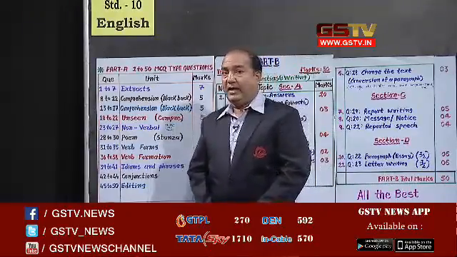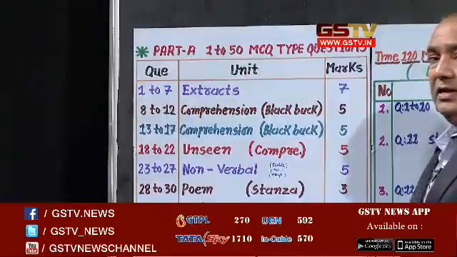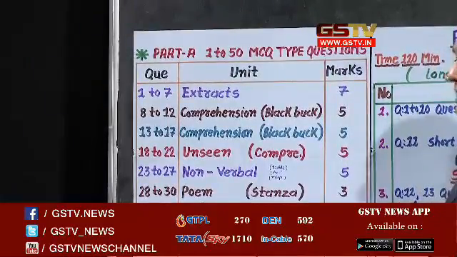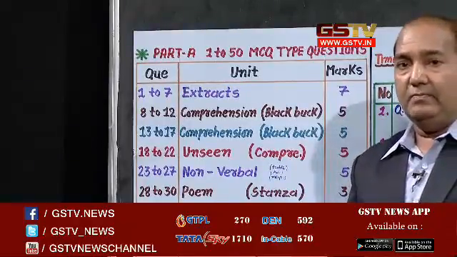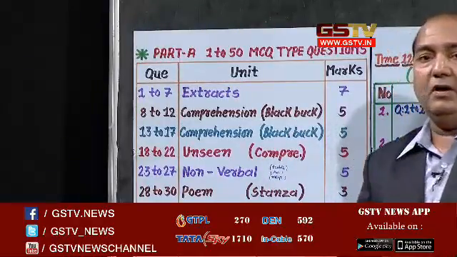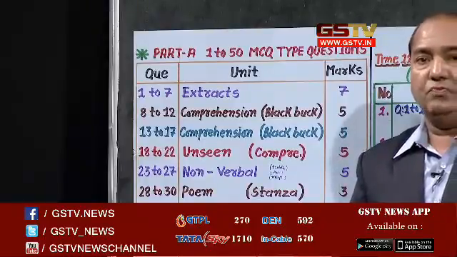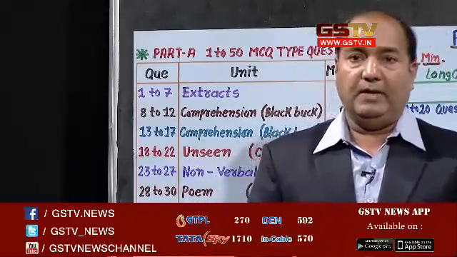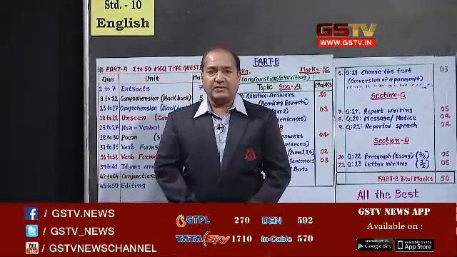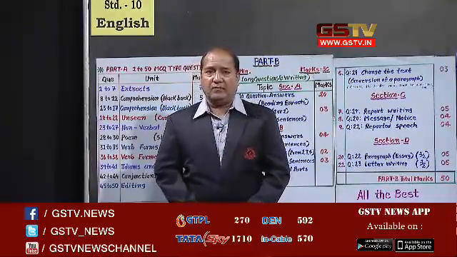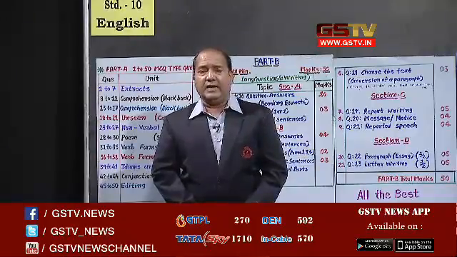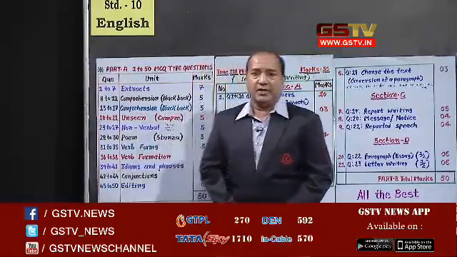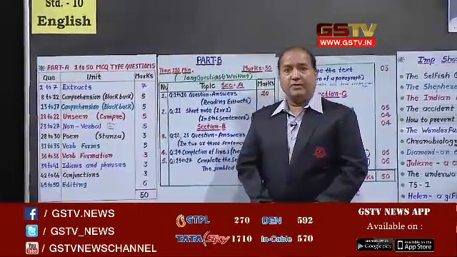Students, in part A, questions 1 to 7 will be asked as extracts, for 7 marks. This part is asked from our text, from lesson 1 to 5, and at the end of each question you will be given 4 options. First, read the extract carefully and read all the options carefully, and then decide which is the proper option for your question, and then darken your circle.